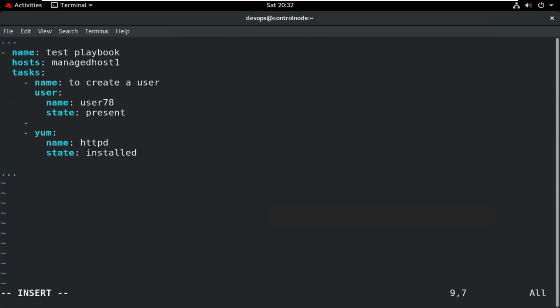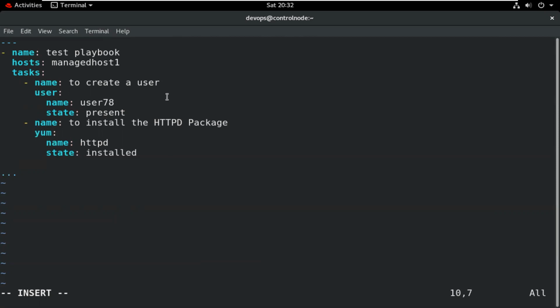To install, type here the name attribute: to install the httpd package. So remove this from here.